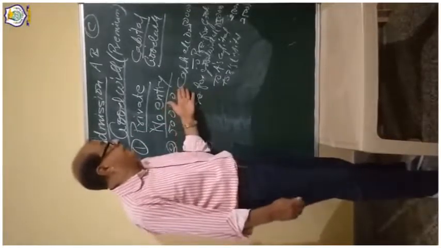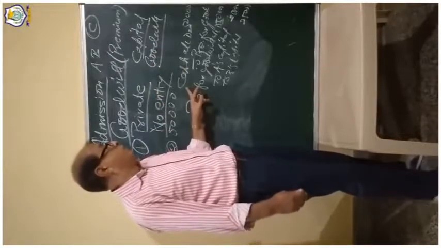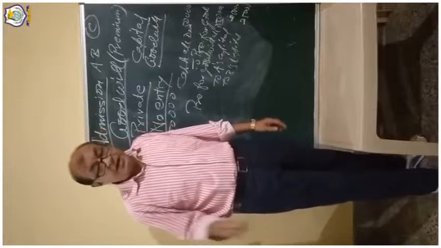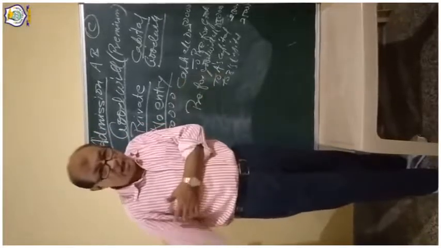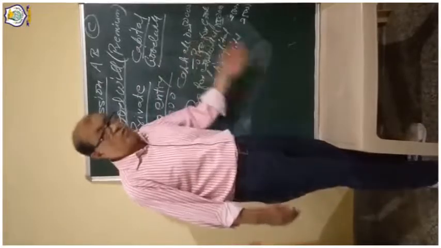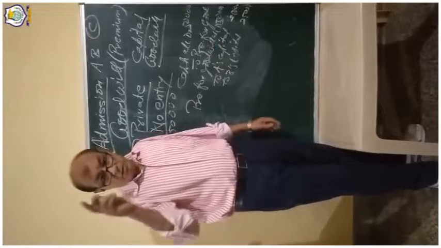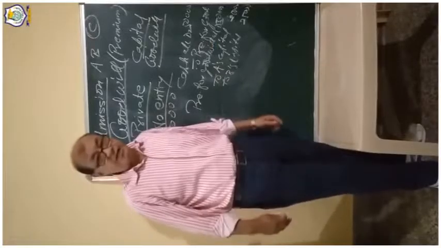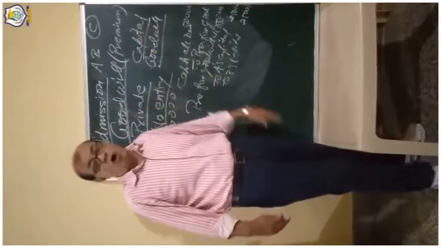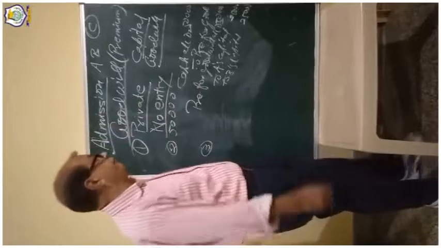In the first entry, C brings 50,000, so cash account debit to premium for goodwill account, and that is distributed in the capital accounts of old partners, premium for goodwill account debit to A's capital, to B's capital. In the third entry, the old partners withdraw that goodwill amount brought by the new partner.